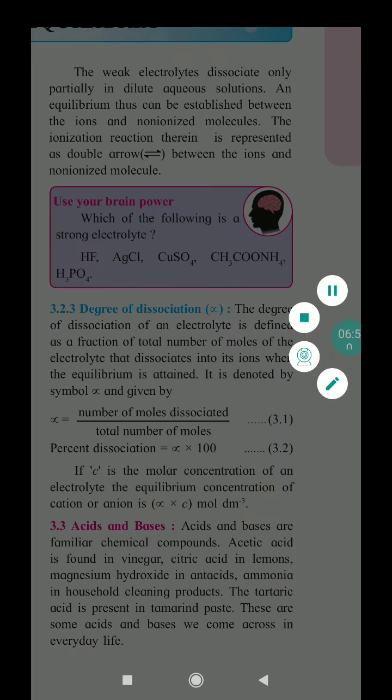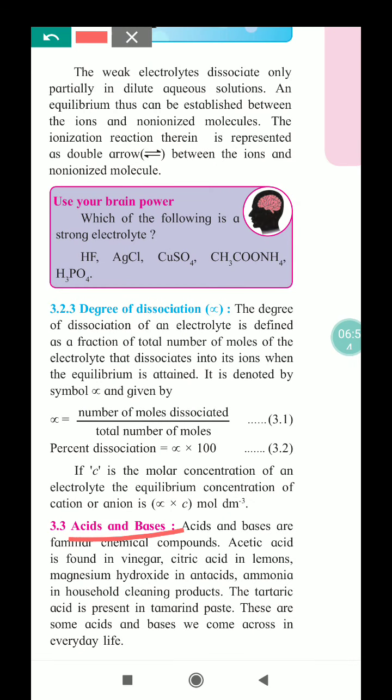Then acids and bases. What is an acid and what is a base? These chemical compounds are familiar to us. Acetic acid is found in vinegar, citrus fruits contain citric acid, antacids contain magnesium hydroxide, and ammonia is present in many household cleansing products.